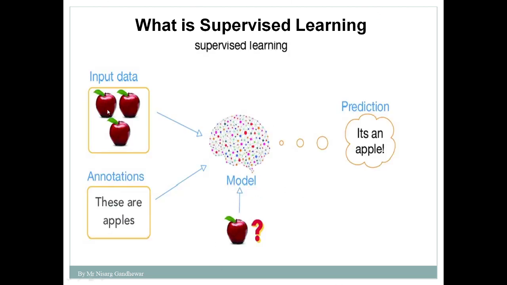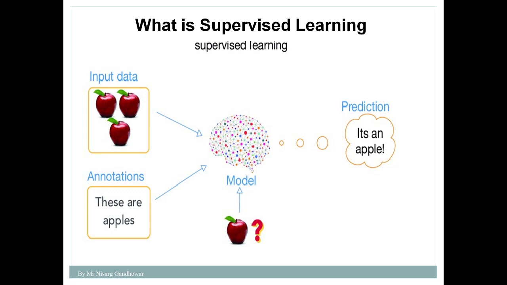In this case, you can observe that this is an image of an apple. So we are telling that these are the images of apple. Here we are annotating it. Annotation means what? Label. We are providing labeled data to a machine. Then the machine will learn what the features of an apple are.